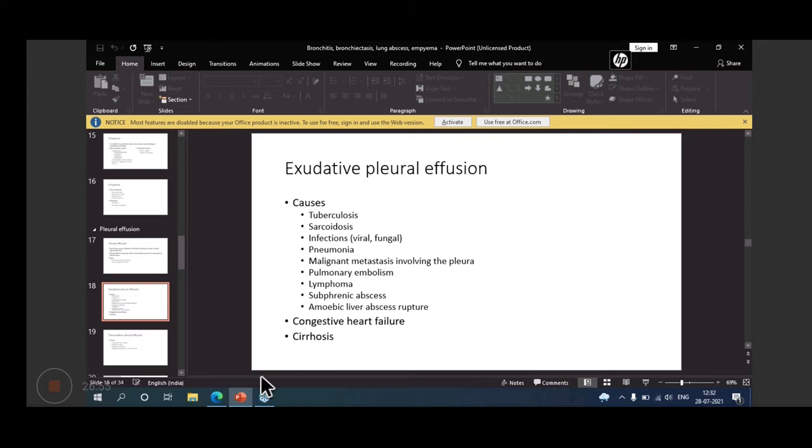Exudative causes may be tuberculosis, then sarcoidosis, then viral or fungal infections, then pneumonia, malignant metastasis involving the pleura, and then pulmonary embolism, and lymphoma, subphrenic abscess, amoebic liver abscess rupture, congestive heart failure, cirrhosis. These are all causes of this.